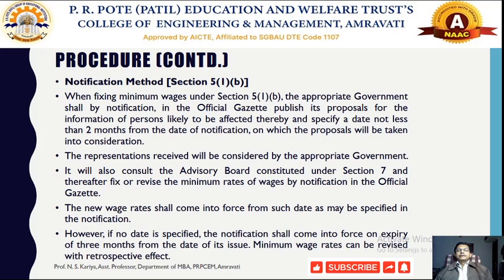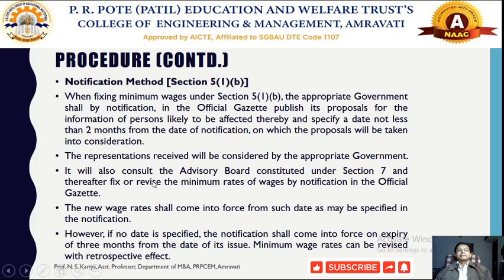Particularly in this method, the government can also consult the advisory board, another kind of board called the central advisory board, which was constituted under Section 7.